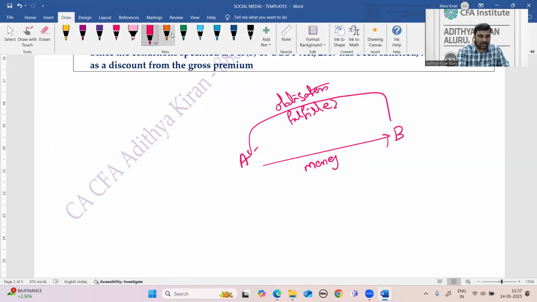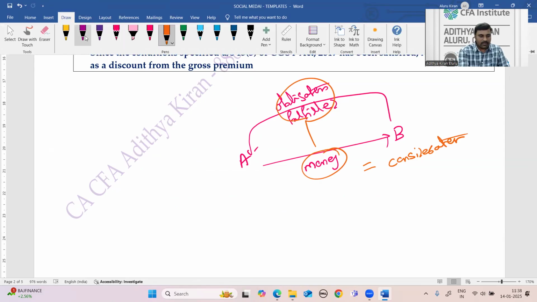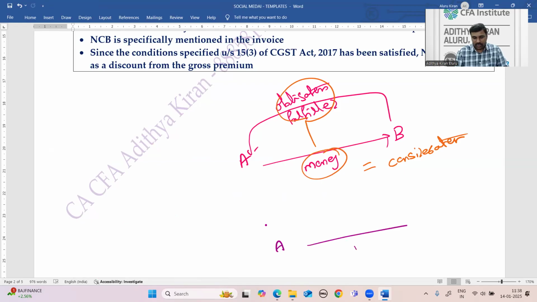If the reason for payment of money is fulfillment of an obligation, that money can be called consideration. If A paid money to B, and B does not have any obligation to A, then it is a mere flow of money.